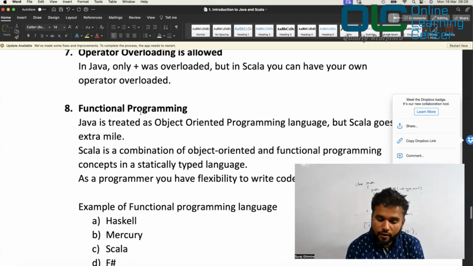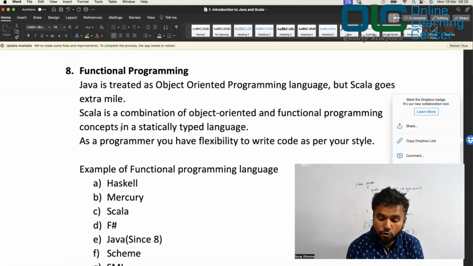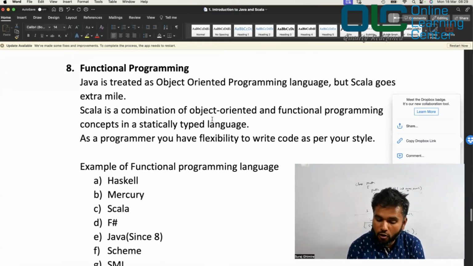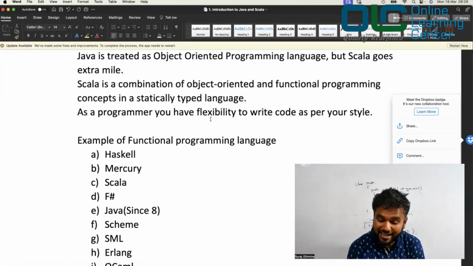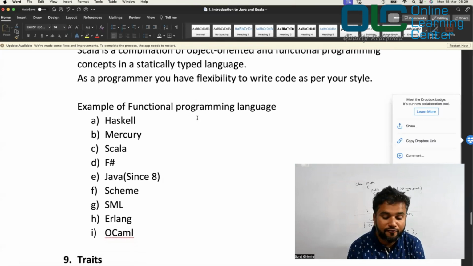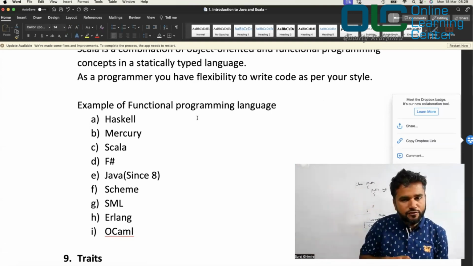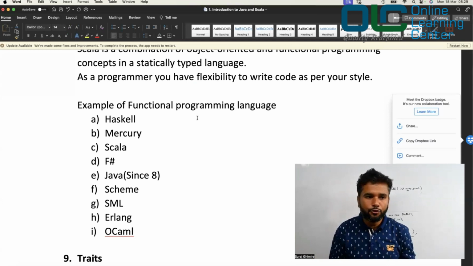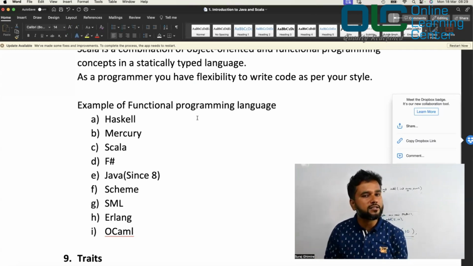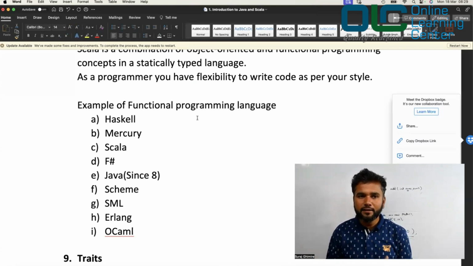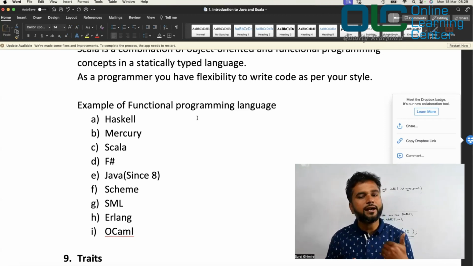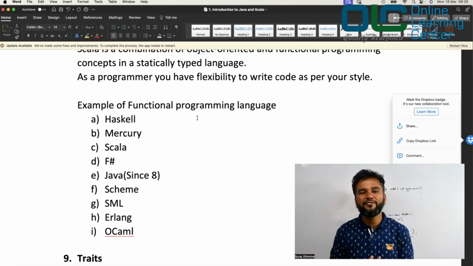Now, functional programming. As I said, Java is treated as an object-oriented programming language, but Scala goes the extra mile. Scala is a combination of object-oriented and functional programming concepts in a statically typed language. As a programmer, you have the flexibility to write code as per your style. Over a period of time, as we move deeper into Scala, you'll be able to write code in a functional style as well. As a Scala developer, you have two choices. If you are happy with the traditional old style, do it. If you're happy with functional style, do it. But I'm sure once you start writing functional style code, you'll find it very boring to write traditional code.